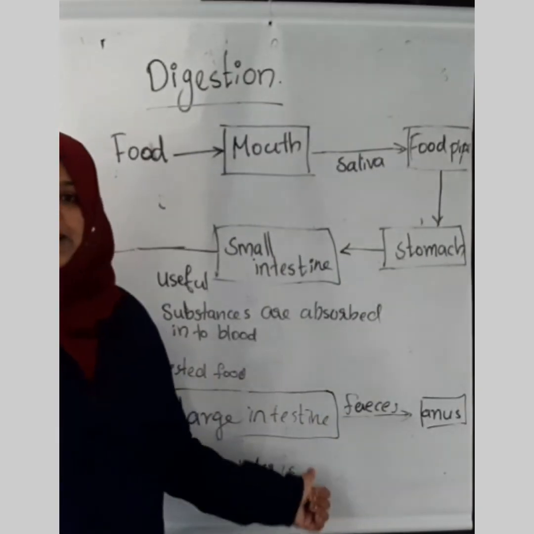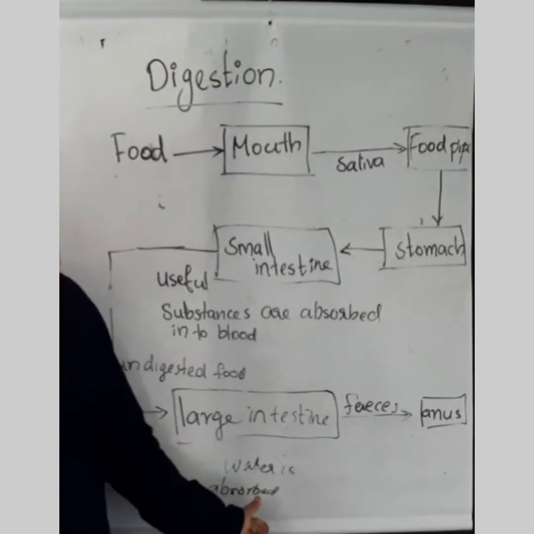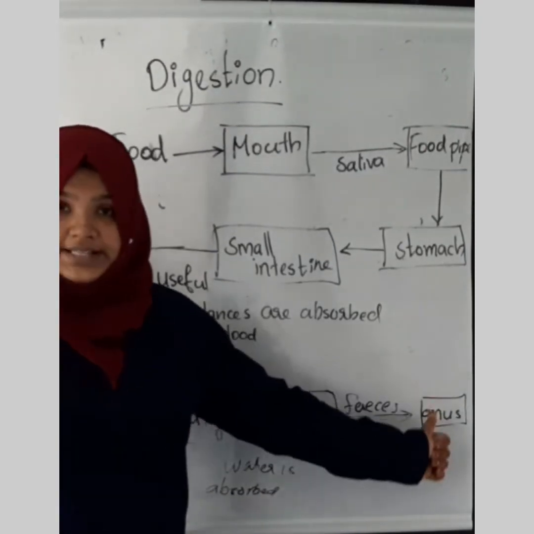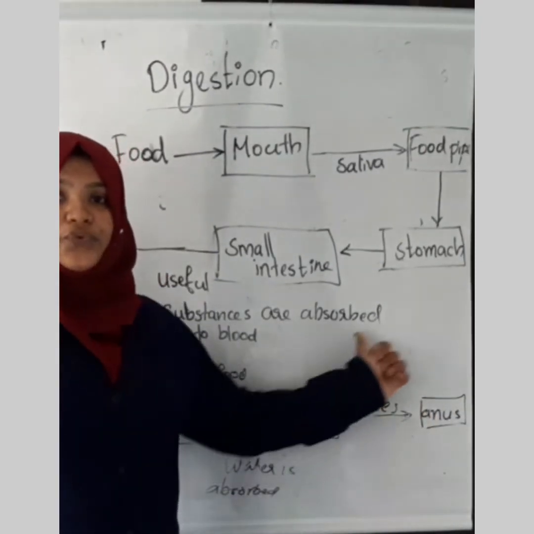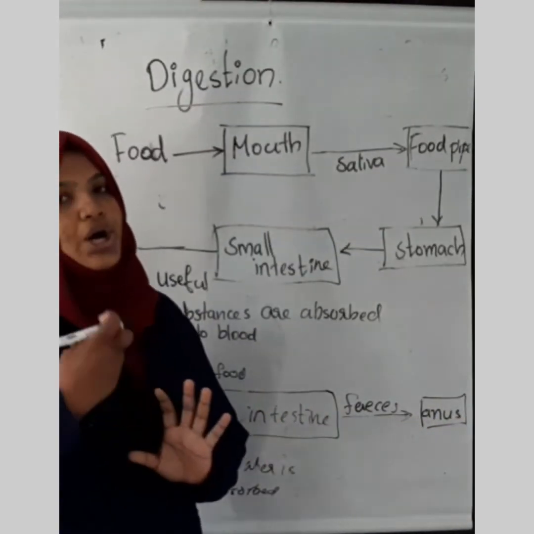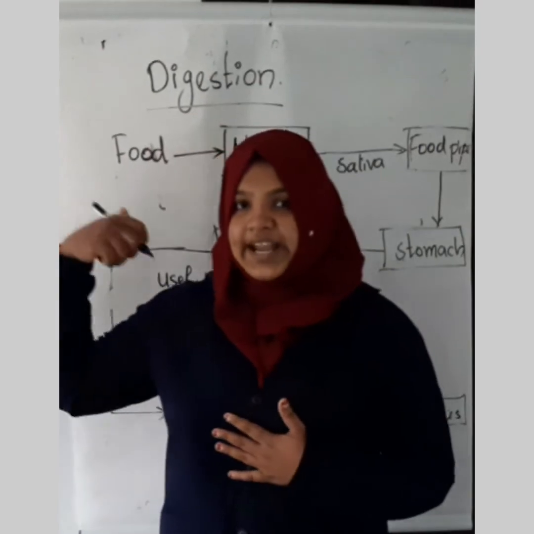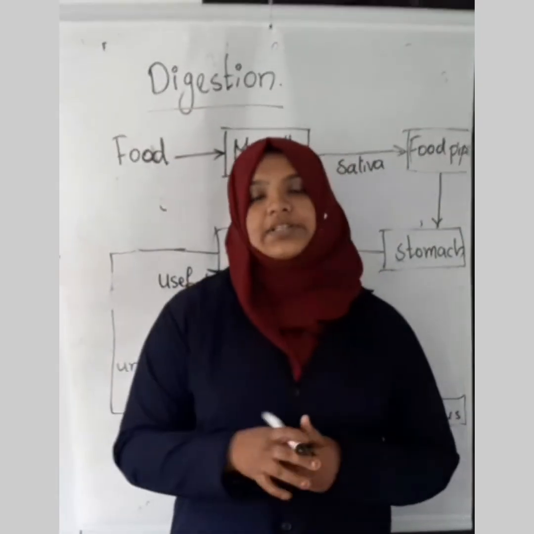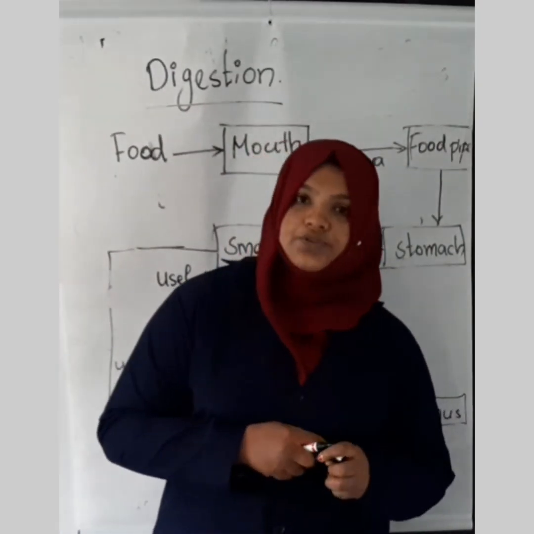From the large intestine, the water content is absorbed, and the undigested food is removed in the form of feces through the anus. So this is the process of digestion that you have to know.